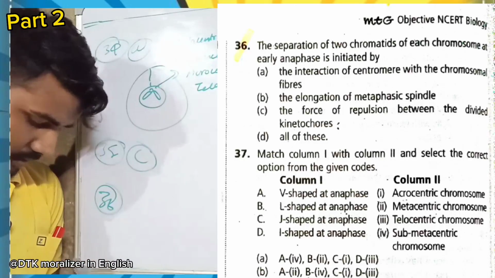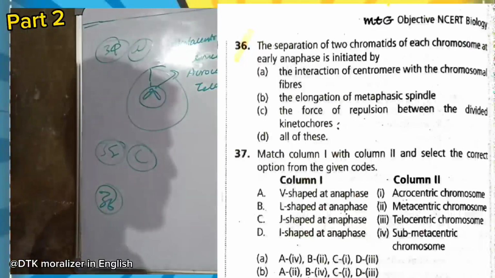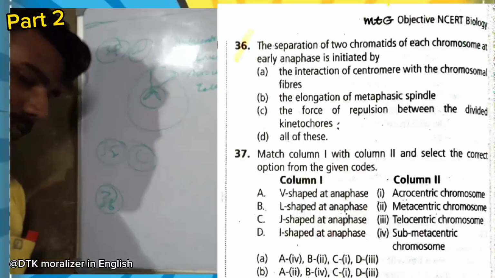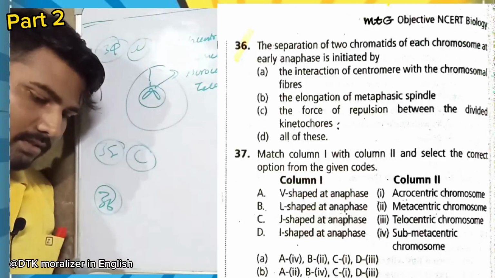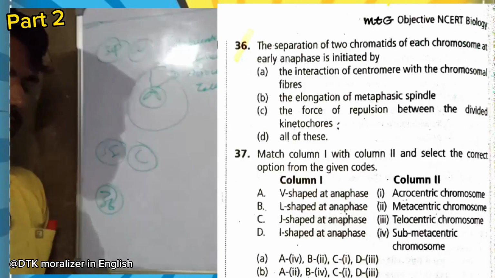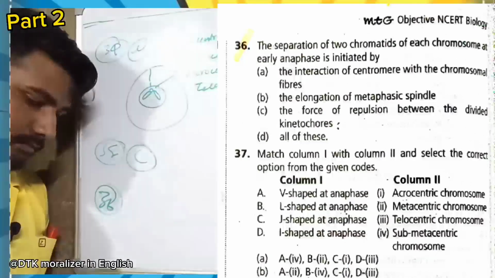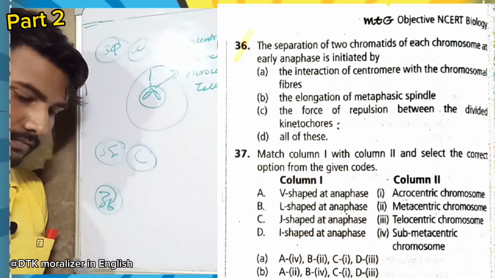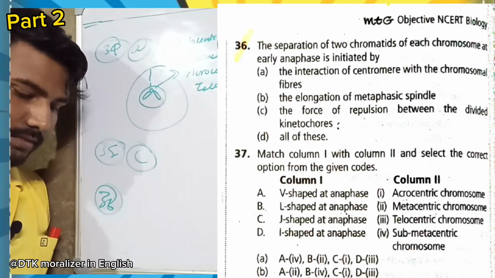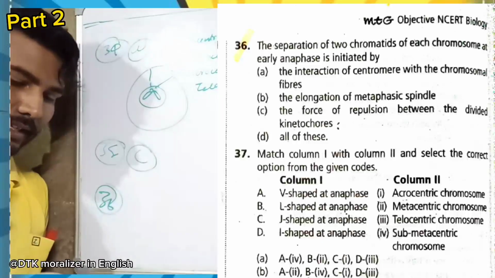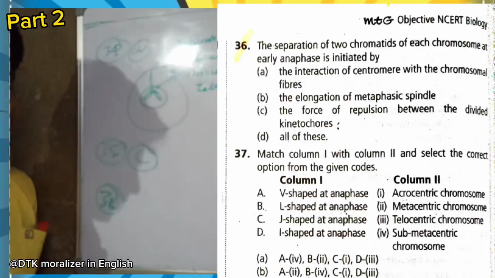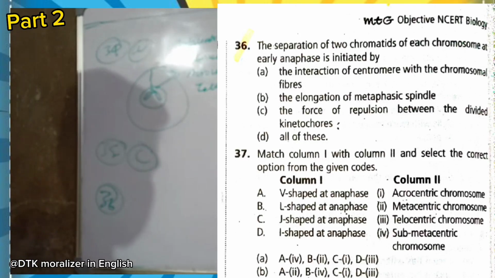Now the 36th question. The separation of two chromatids of each chromosome at early anaphase is initiated by the interaction of centromere with the chromosome fibers, the elongation of metaphase spindle, the force of repulsion between the divided centromeres, or all of these. So the answer is the force of repulsion between the divided centromeres, because in anaphase the chromosomes move towards the poles by the contraction of spindle fibers.